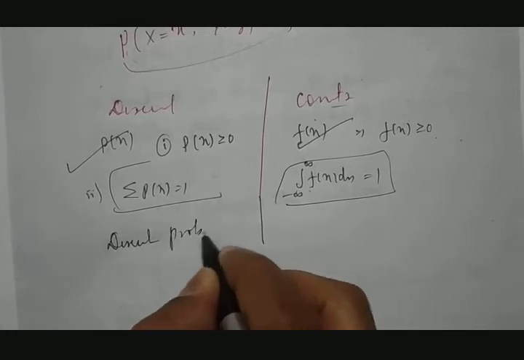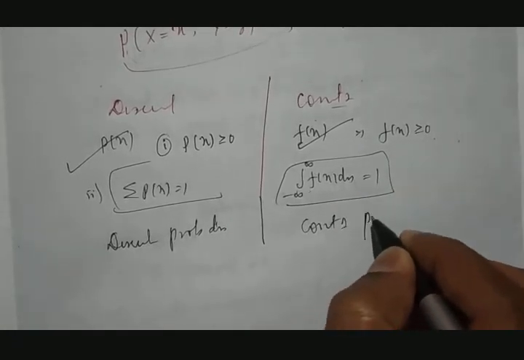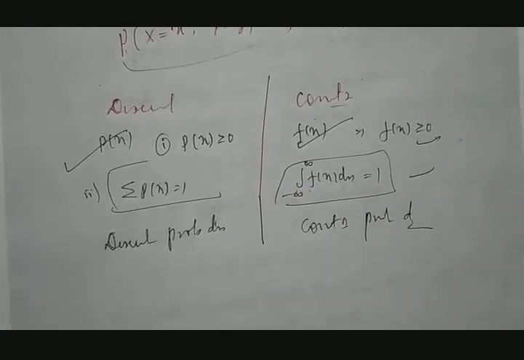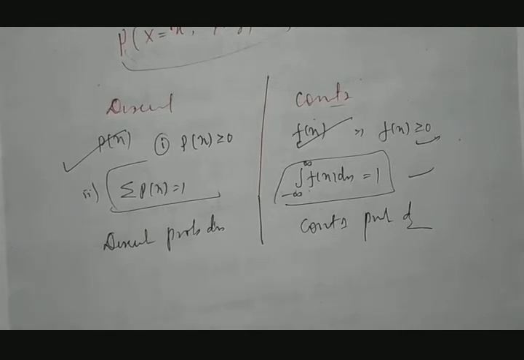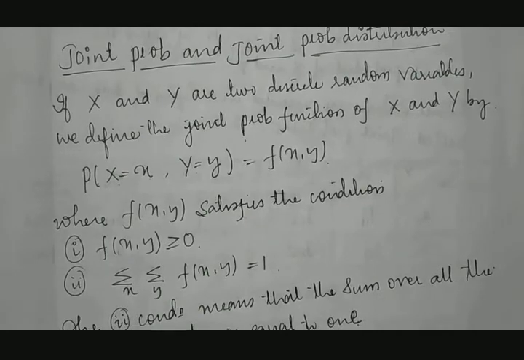then we say this is discrete probability distribution, and here it is called continuous probability distribution. These two conditions must be satisfied. Even in joint probability distribution also, these two conditions must be satisfied. How will these two conditions get satisfied? Let us see.